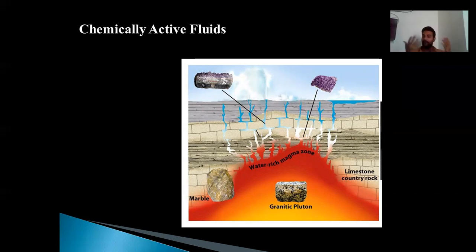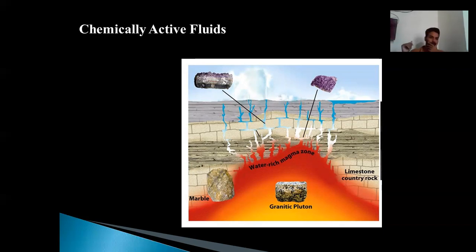Say, for example, you have a limestone where calcium carbonate is there. It can be replaced by siliceous matter if your hydrothermal solution, or chemically active fluid, is charged with silica. So wherever there is a magma, it will definitely give rise to some magmatic fluids. And due to their high temperature, they will always try to escape.